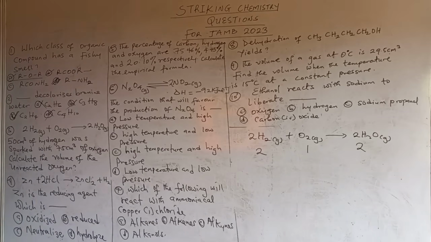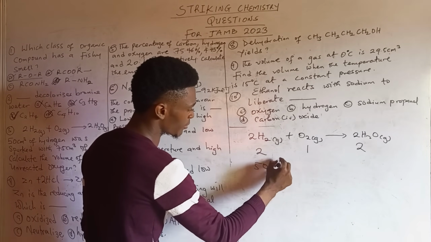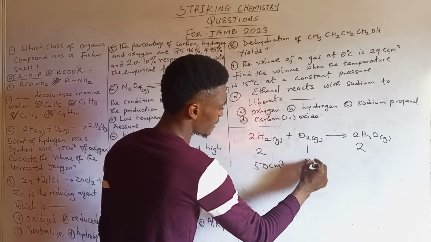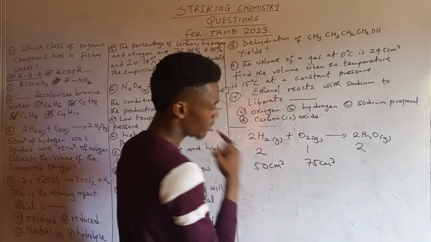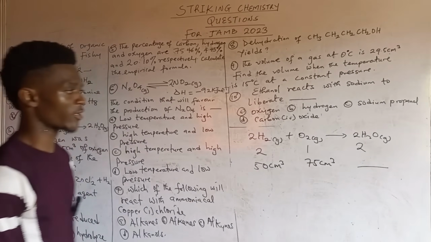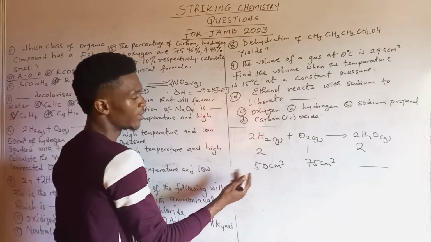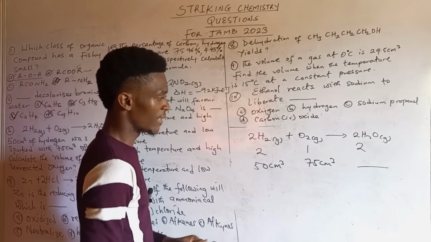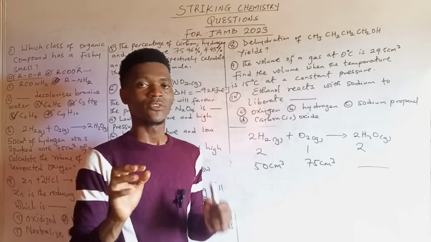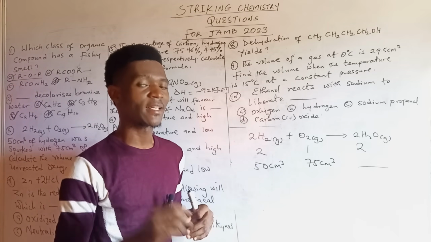Then we are given the volume of hydrogen to be 50 cm cube, and the volume of oxygen to be 75 cm cube. We are not given any volume of water, so at the start of the reaction, there were no volumes of water. Now during the reaction, what will react? Look at this. This is the secret. Use the gas with the lower volume as your standard.